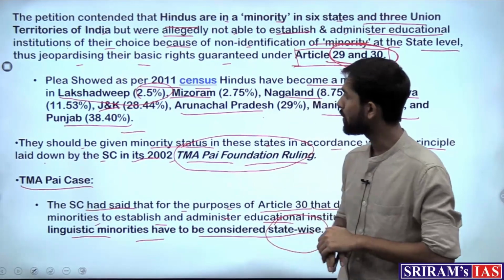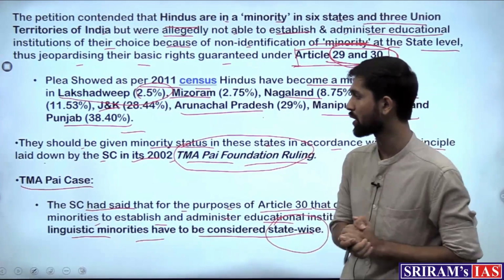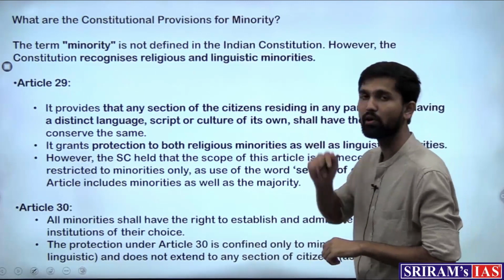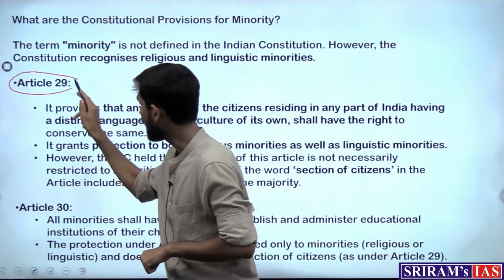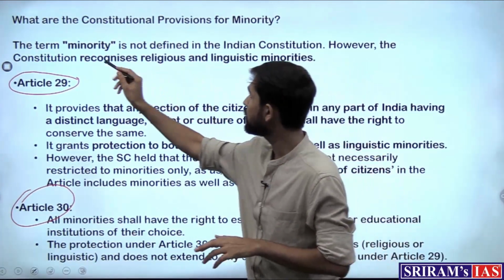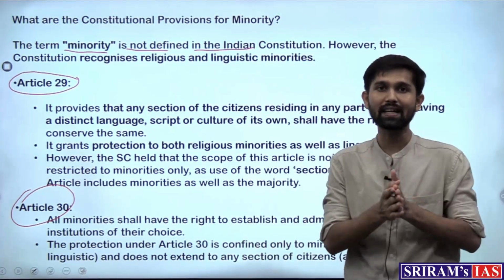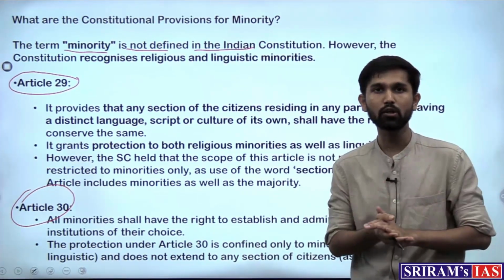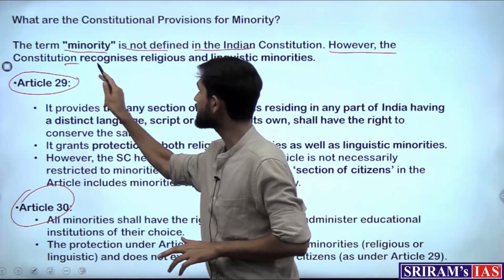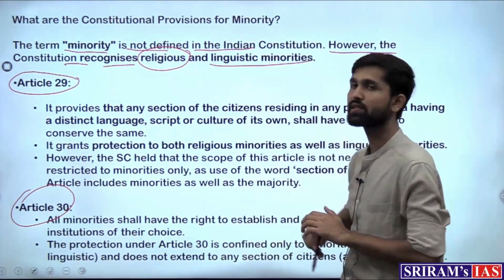From our examination point of view, let's look at the provisions on minorities in the Constitution. Which provisions deal with minorities? Article 29 and Article 30 are the 2 articles which deal with the rights of minorities. First of all, the term minority is nowhere defined in the Indian Constitution. No one defines who exactly is a minority, and that is why the Supreme Court had to intervene and give its judgment and interpretation. However, the Constitution recognizes 2 kinds of minorities: one is religious minorities and the other is linguistic minorities.